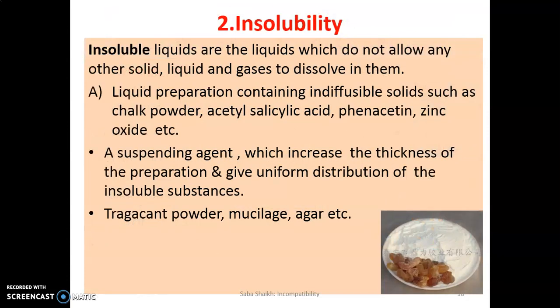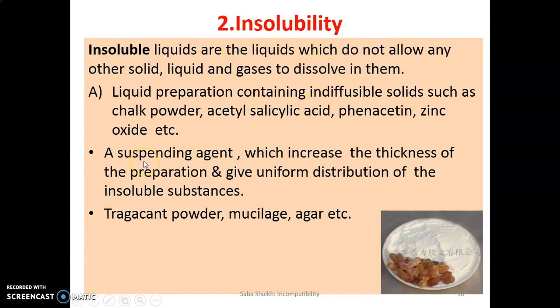Second is insolubility. What do you mean by insolubility? Insoluble liquids are the liquids which do not allow any other solid or liquid or gas to dissolve in them. Liquid preparations containing indiffusible solids such as chalk powder, acetylsalicylic acid, phenacetin, zinc oxide, etc. will not mix with any liquid, mostly water. So here we require another agent which can make these substances mix with the vehicle, and this is called the insolubility of the solid.